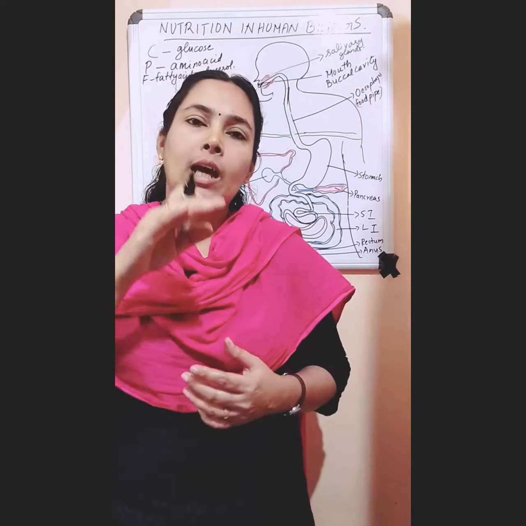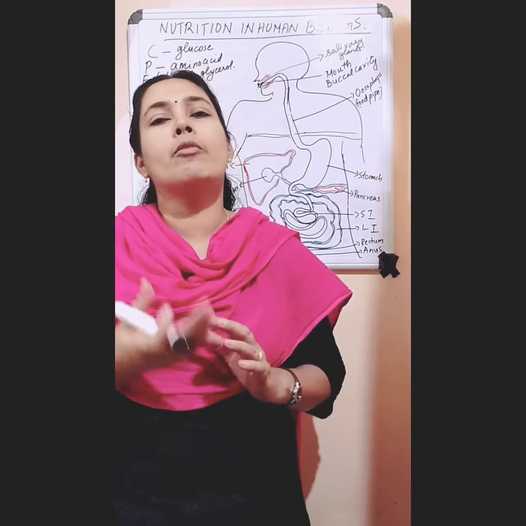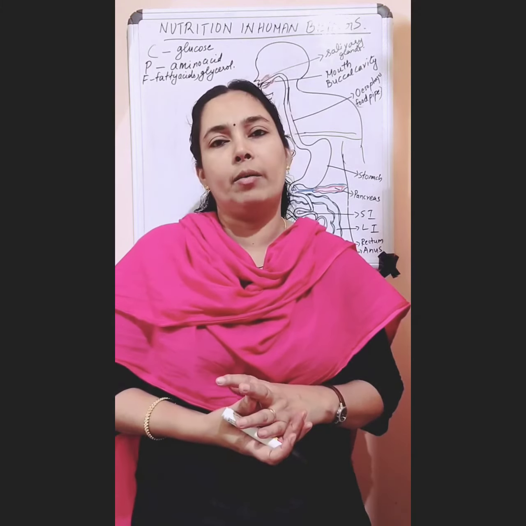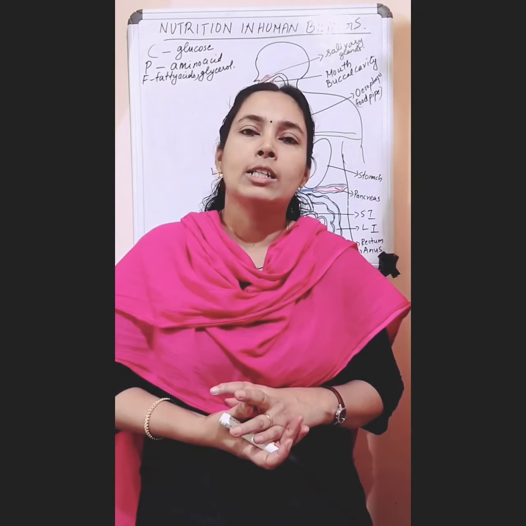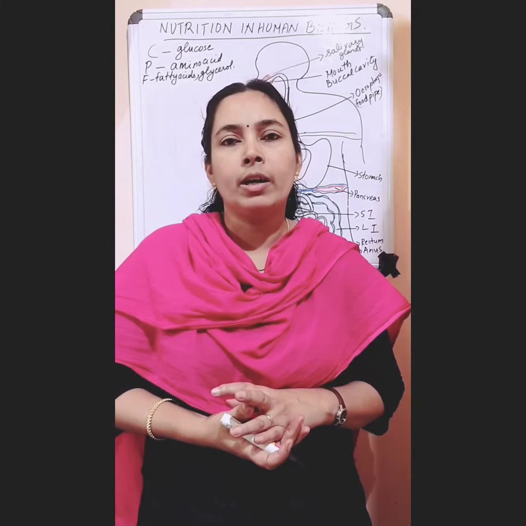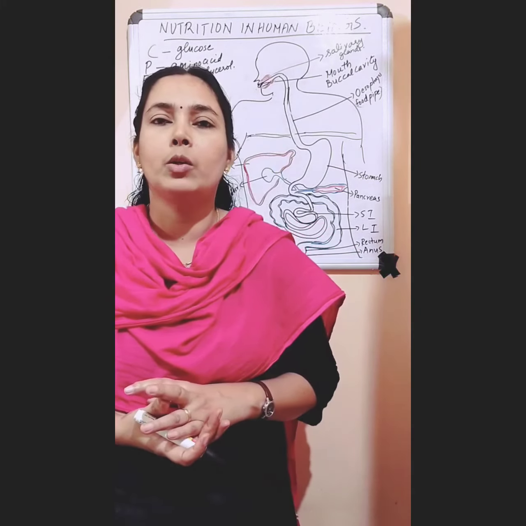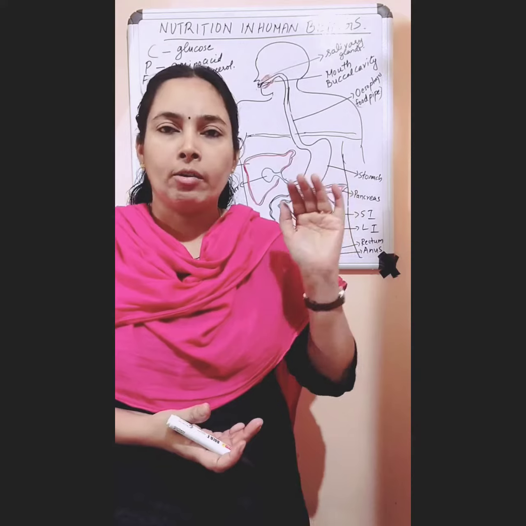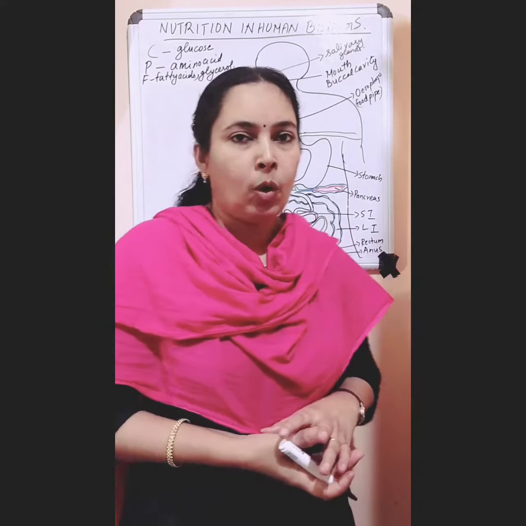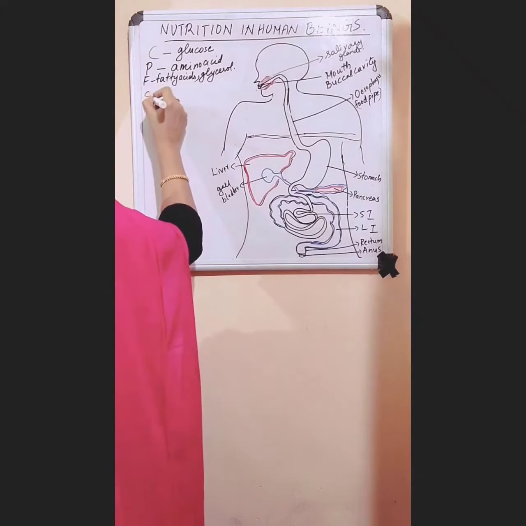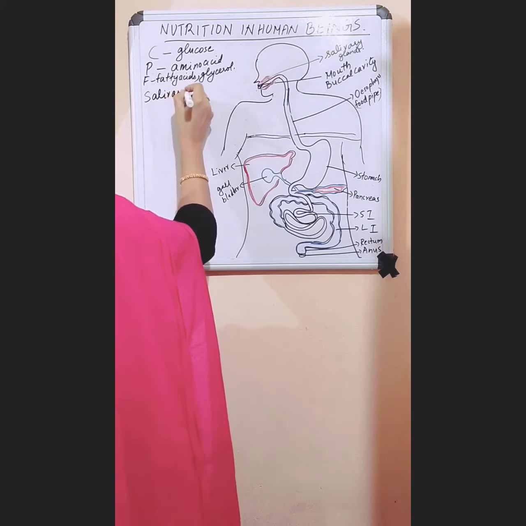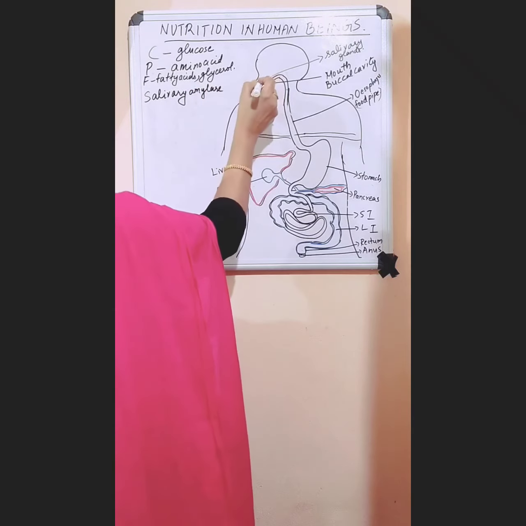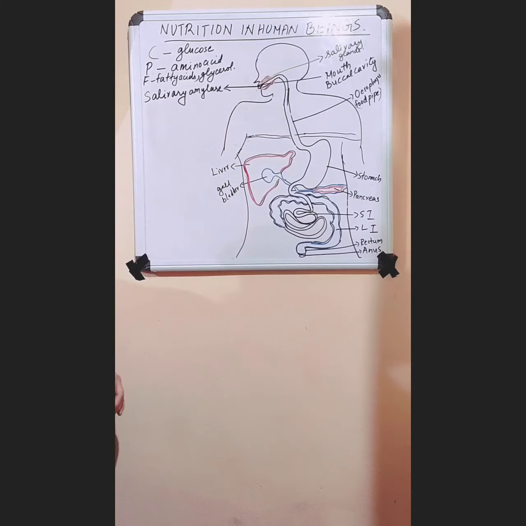Then what happens? The tongue helps to mix the food with our saliva. And for digestion, there are some enzymes that help break down the food into simpler forms. In our saliva, there is an enzyme called salivary amylase. What is the name of the enzyme in saliva? Salivary amylase, that is present in the saliva.